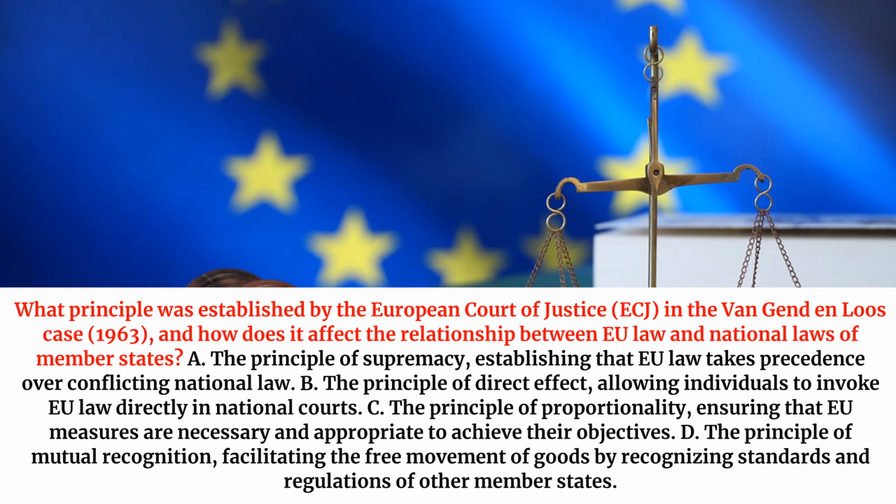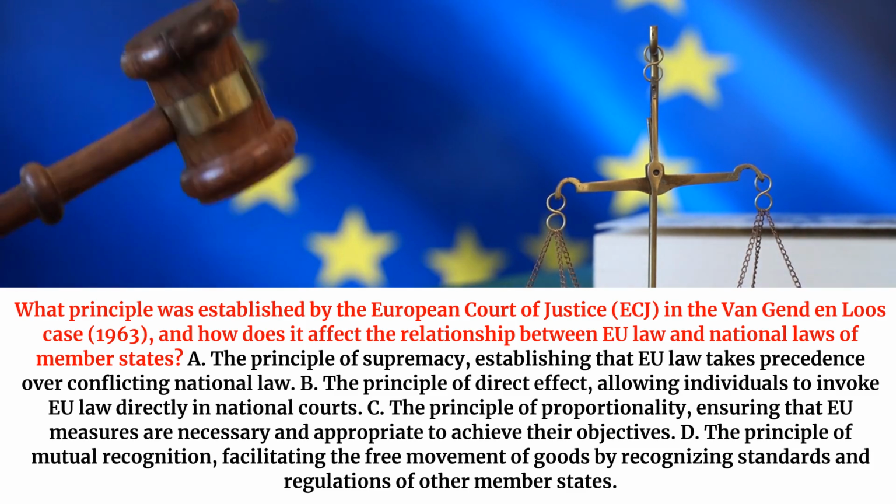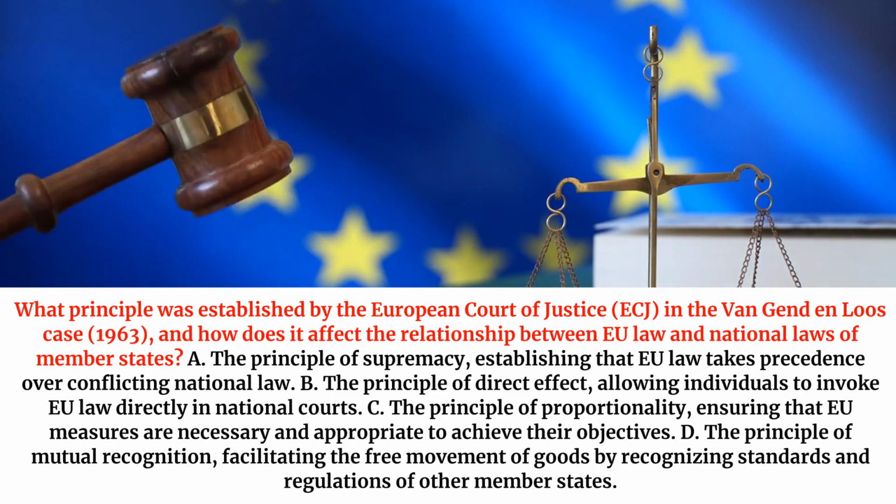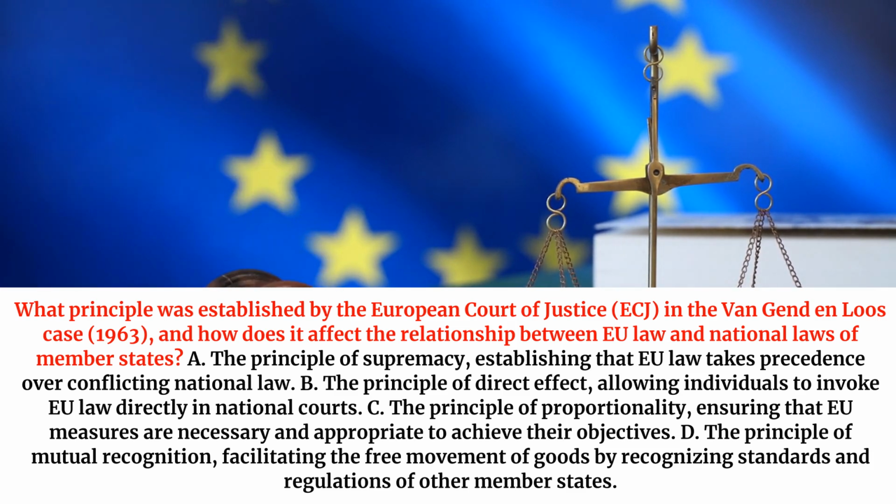What principle was established by the European Court of Justice, ECJ, in the Van Gend en Loos case, 1963, and how does it affect the relationship between EU law and national laws of member states? A. The principle of supremacy, establishing that EU law takes precedence over conflicting national law. B. The principle of direct effect, allowing individuals to invoke EU law directly in national courts. C. The principle of proportionality, ensuring that EU measures are necessary and appropriate to achieve their objectives.